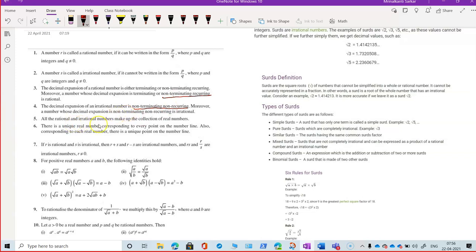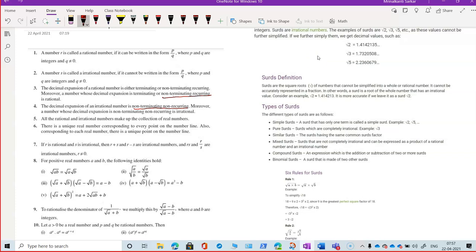And then the next point is all the rational and irrational numbers make up the collection of real numbers. Real numbers consist of irrational numbers like root 2, root 3, root 5, and rational numbers like 1, 2, 1/3, 4/5. They together form the set of real numbers. What is a set? That I will explain in special maths class only. It starts from your class 11 course. But as you are going to prepare for all kinds of entrance examinations and excel there, the concept of set theory is important for you. I will definitely do it in this class.